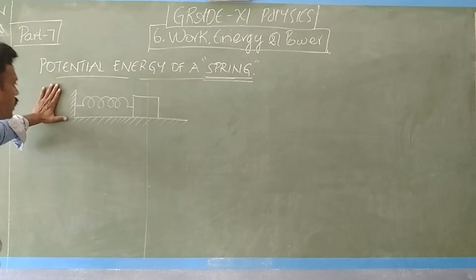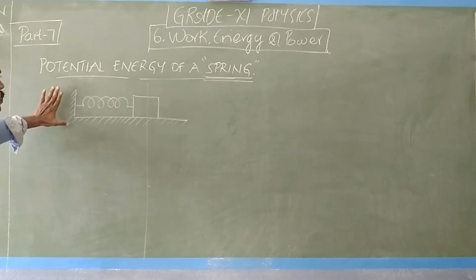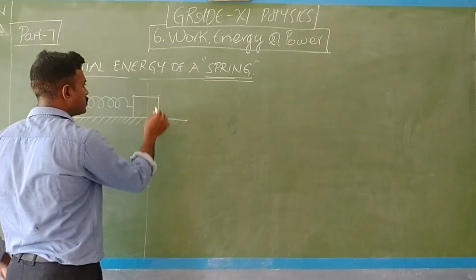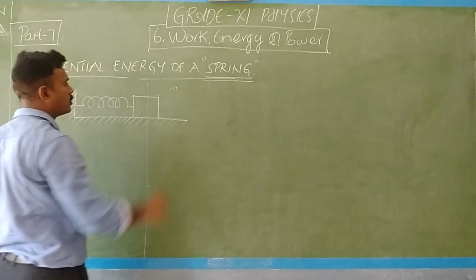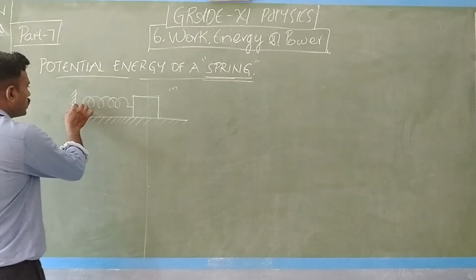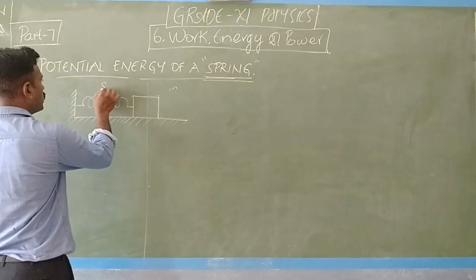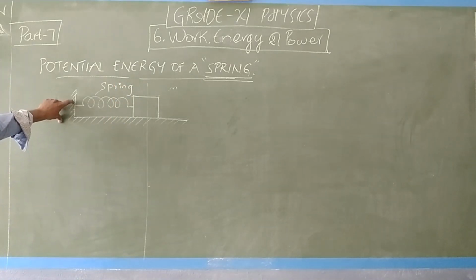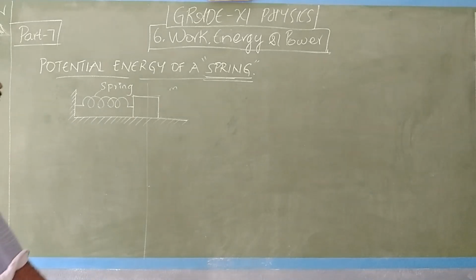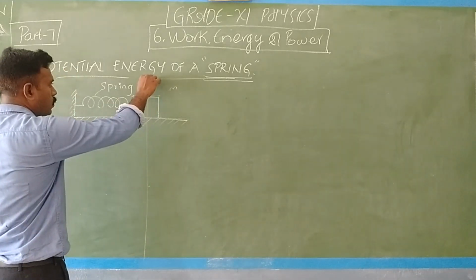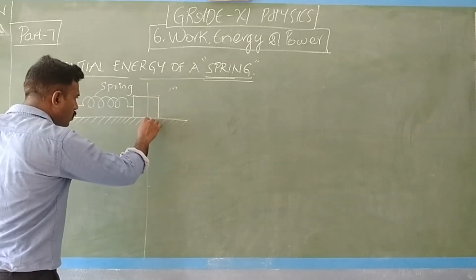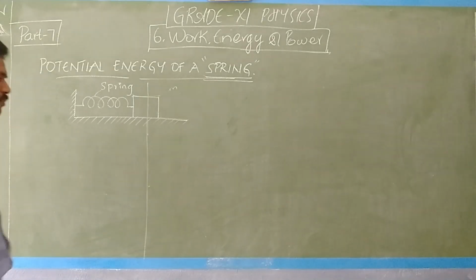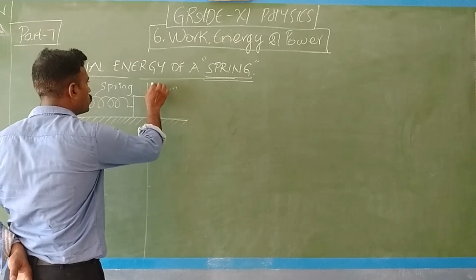Now I will discuss with a proper example. Consider this situation. We have an object of mass m, a block, and this is connected to a spring. One end of the spring is connected to a rigid wall and the other end is connected to a wooden block. I am considering the center axis of the wooden block as the reference axis, so that is x equal to 0.